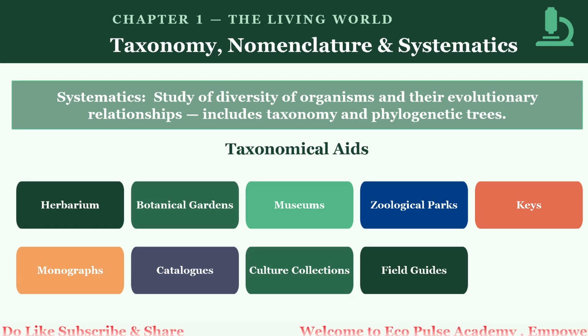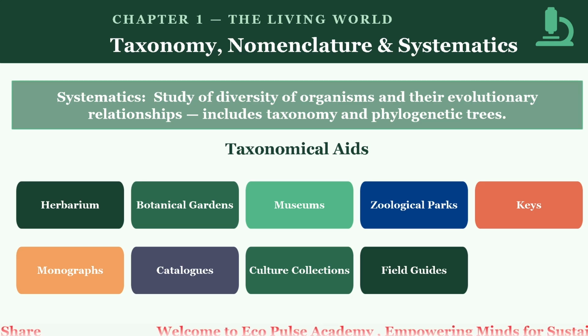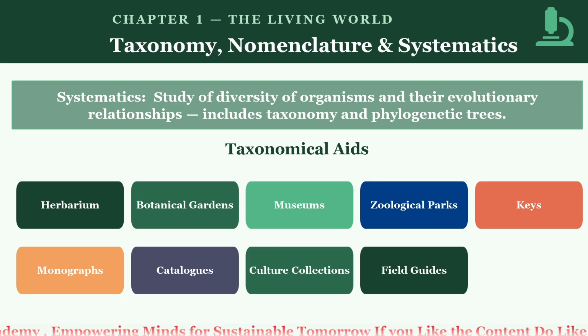What are keys? Dichotomous keys are tools used to identify organisms based on a series of choices between alternative characteristics. Their function is that they help in the identification of unknown organisms by following a step-by-step approach. An example of a key is one to identify tree species based on leaf shape and arrangement.